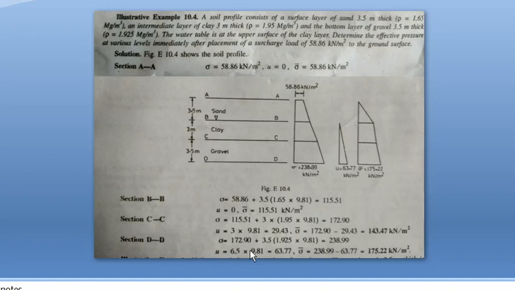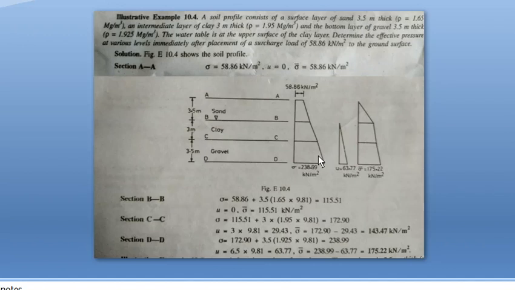Likewise at section DD, total stress will be 58.86 plus 3.5 into its unit weight plus 3 meter into its unit weight plus 3.5 into its unit weight. That will be the total stress. For the height where there is water, 3 plus 3.5, that is 6.5 into 9.8, is the pore water pressure. Effective stress will be obtained by subtracting this pore water pressure from total stress. So you draw this figure and mark the values. Here it is marked.